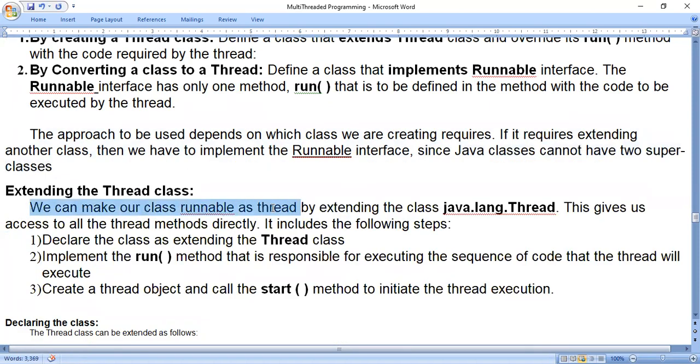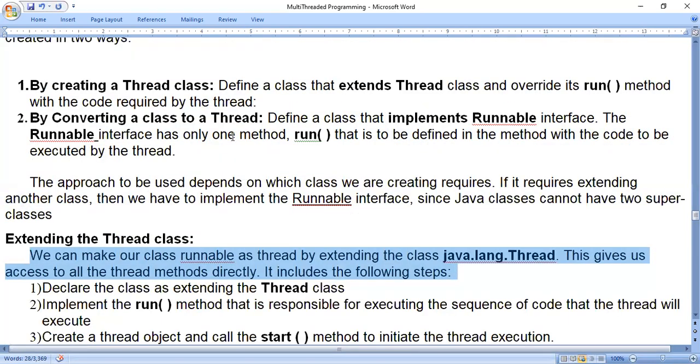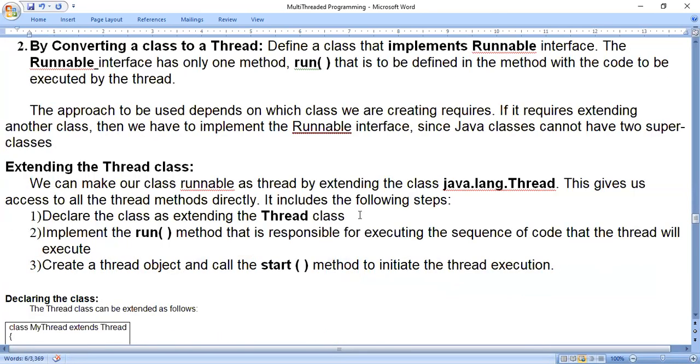We can make our class runnable as a thread by extending the class java.lang.Thread. This gives us access to all thread methods directly. It includes the following steps. If I want to create a thread using the Thread class, the first step is to declare a class as extending the Thread class, like class A extends Thread. Then implement the run method, which is responsible for executing the sequence of code that the thread will execute. Then create a thread object and call the start method.